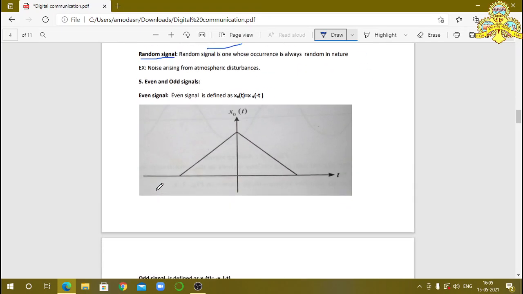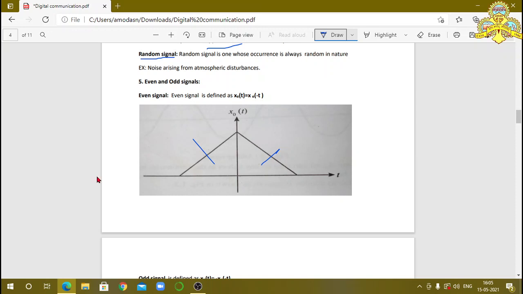And then even and odd signals. Here an even signal is defined as x e of t is equal to x e of minus t. Observe this diagram here. This indicates x e of t, and this indicates x e of minus t.